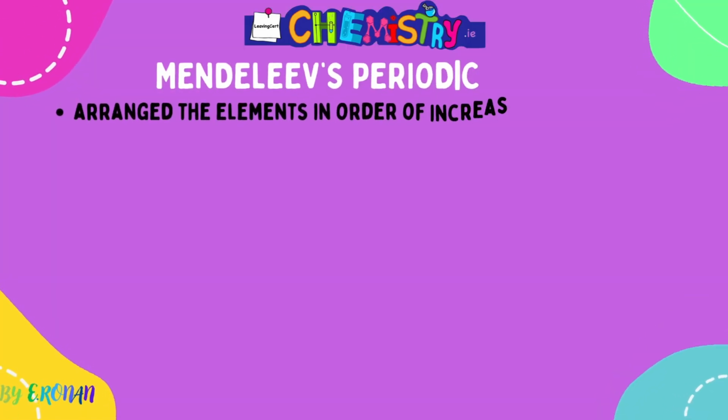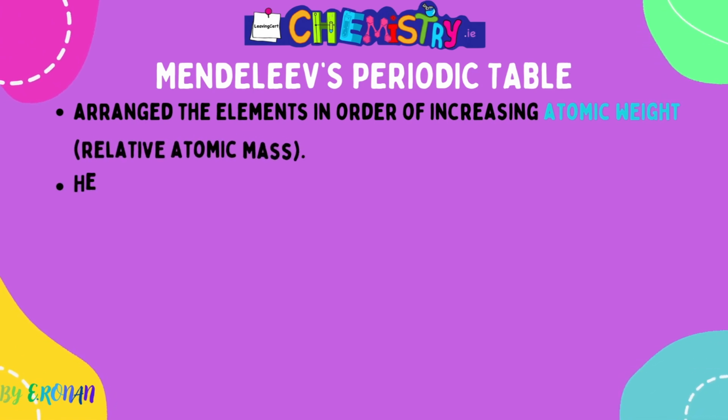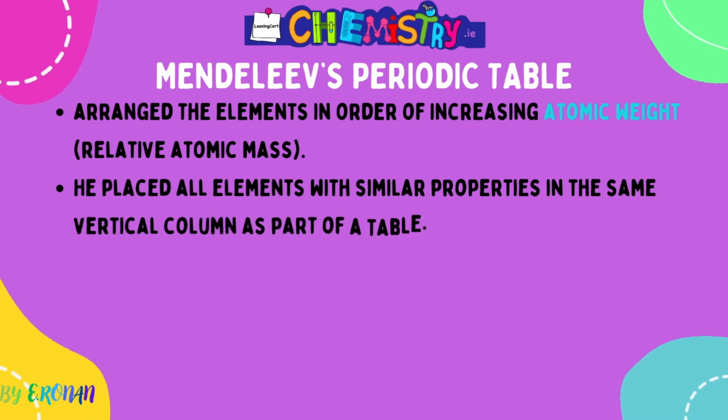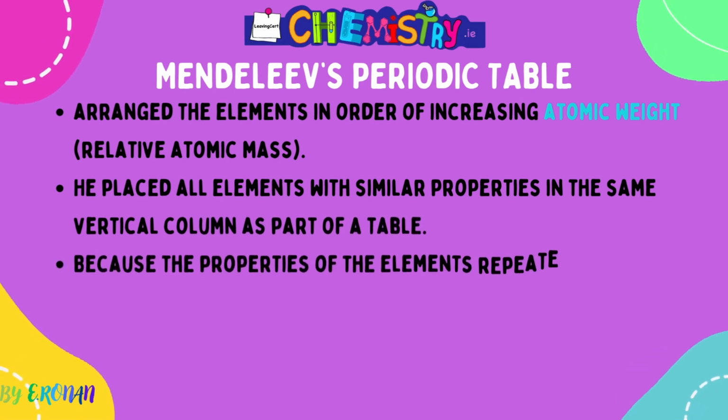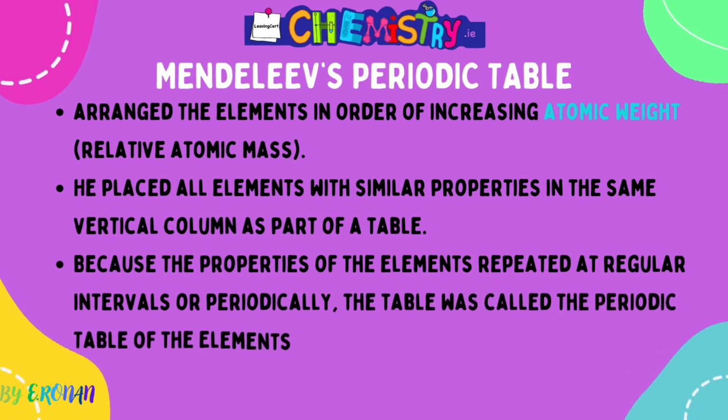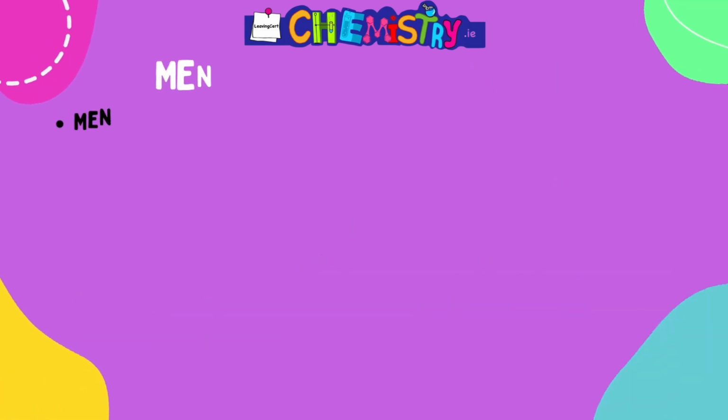Next, we have Dmitri Mendeleev and his periodic table, and he arranged elements again in order of increasing atomic weight, relative atomic mass. He placed all elements with similar properties into the same vertical column group as part of a table. Because the properties of the elements repeated at regular intervals, the table was called the periodic table of elements.